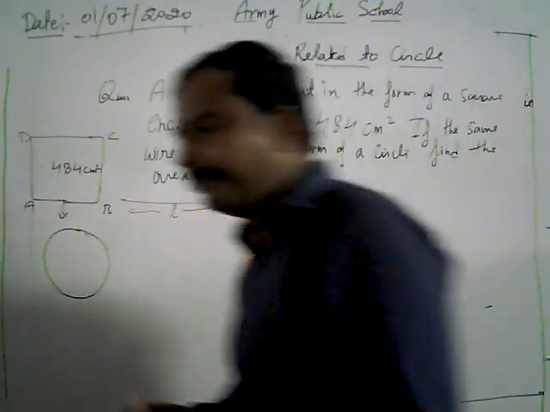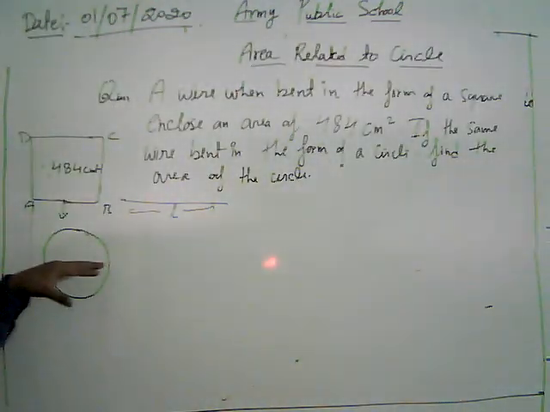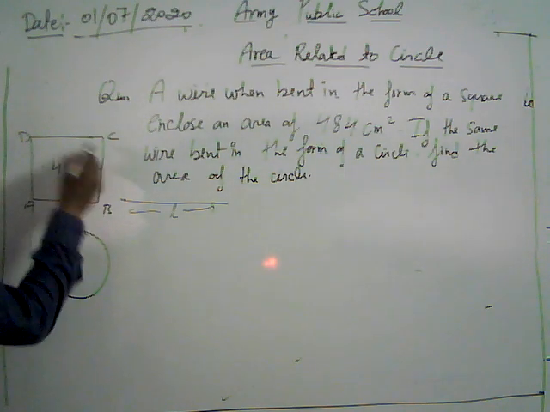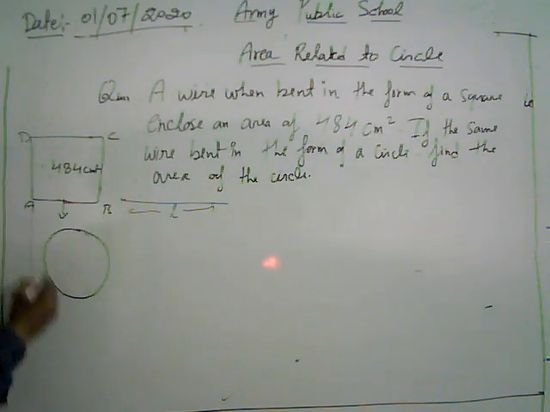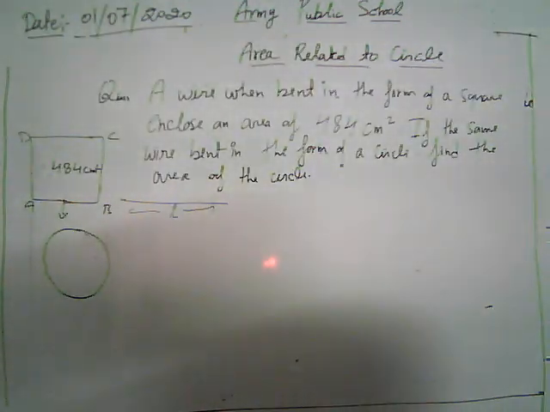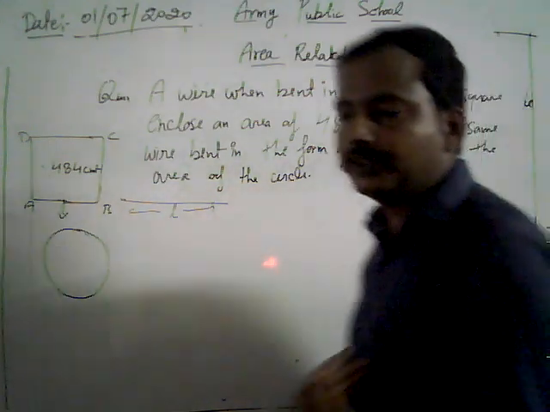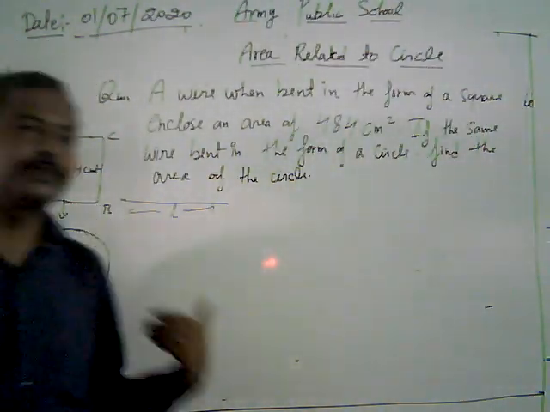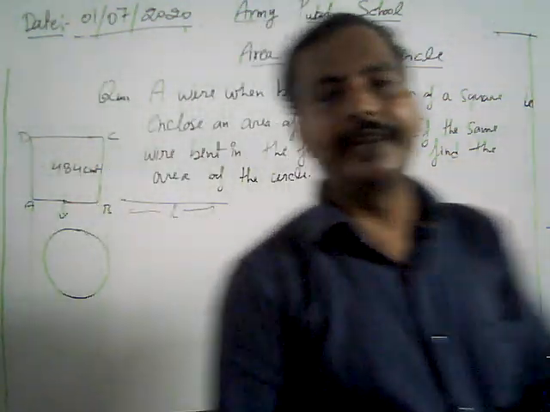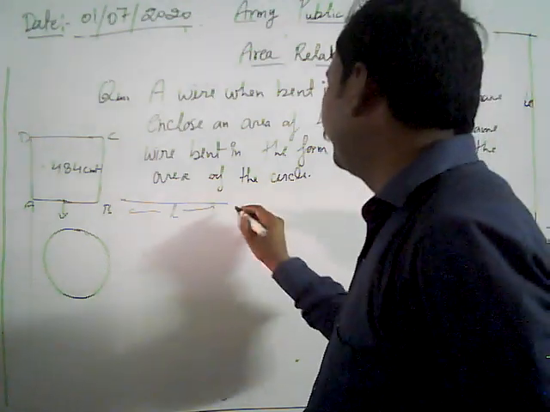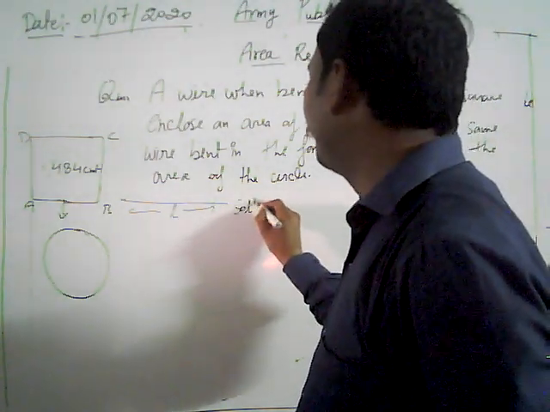So the perimeter of the square is equal to the circumference of the circle. Here we have to find the area of the circle. To find the area of the circle, we have to first find the radius of the circle. If we are able to find the radius, then it is easy to find the area of the circle. Now we move to start with our solution.